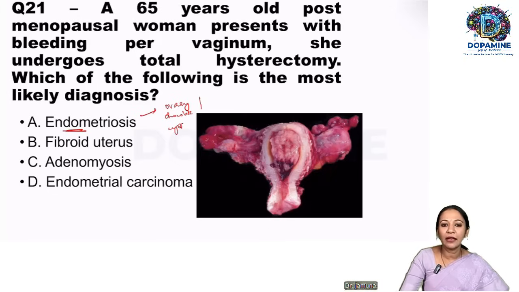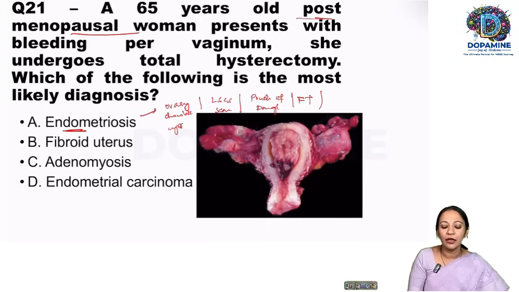It can be there in the LSCS scar. It can be there in the pouch of Douglas. It can be anywhere. It can be there in the fallopian tube. That is endometriosis. So in endometriosis, a patient will have pain during menstruation in the particular sites where there is bleeding. So that is ruled out because here we have a postmenopausal female.